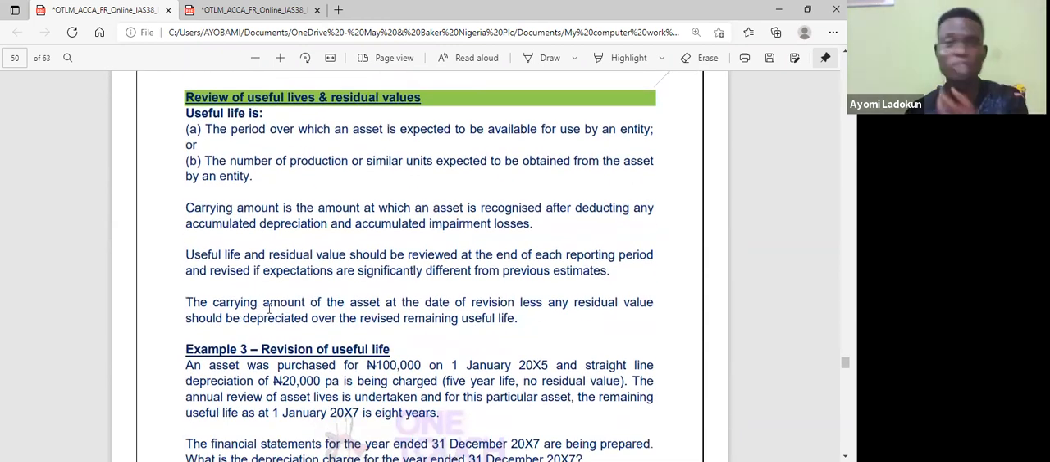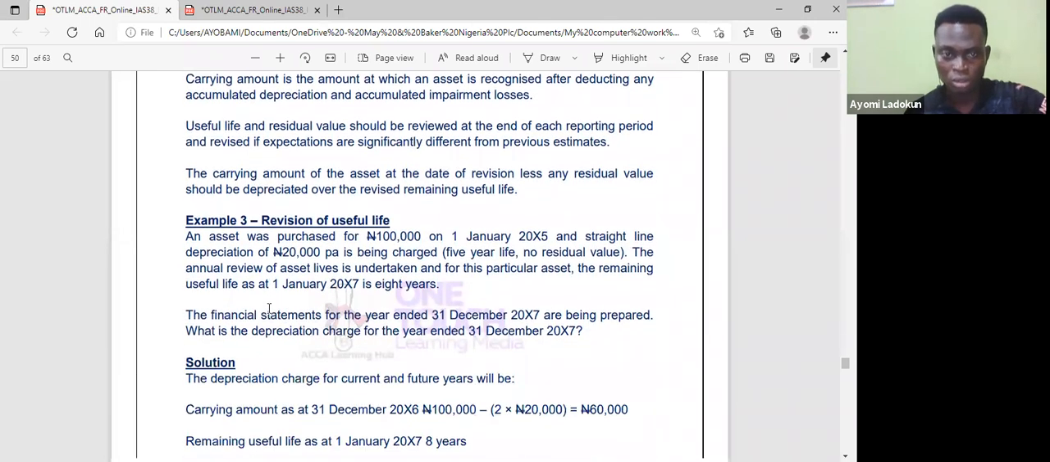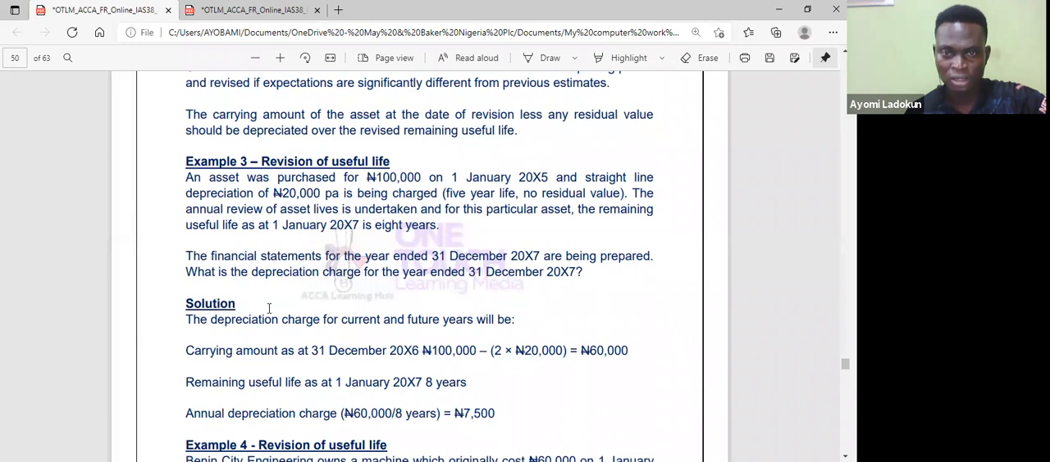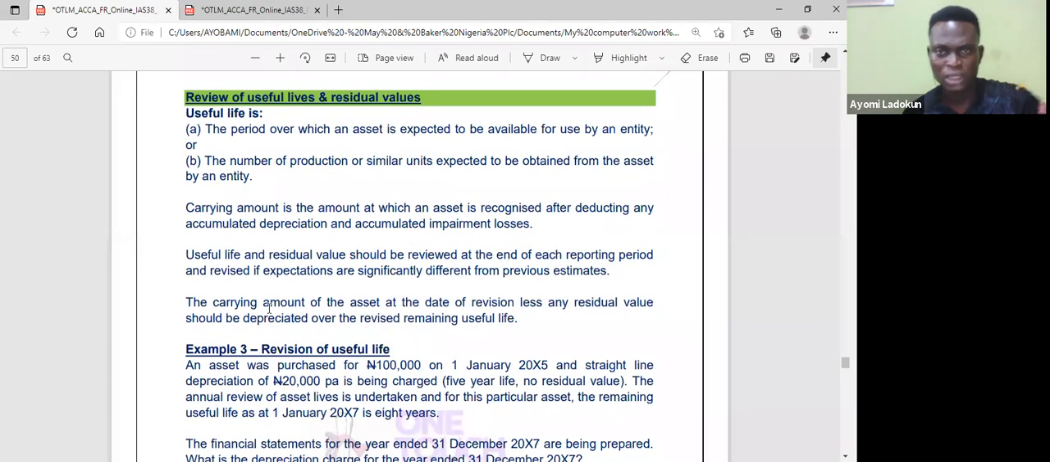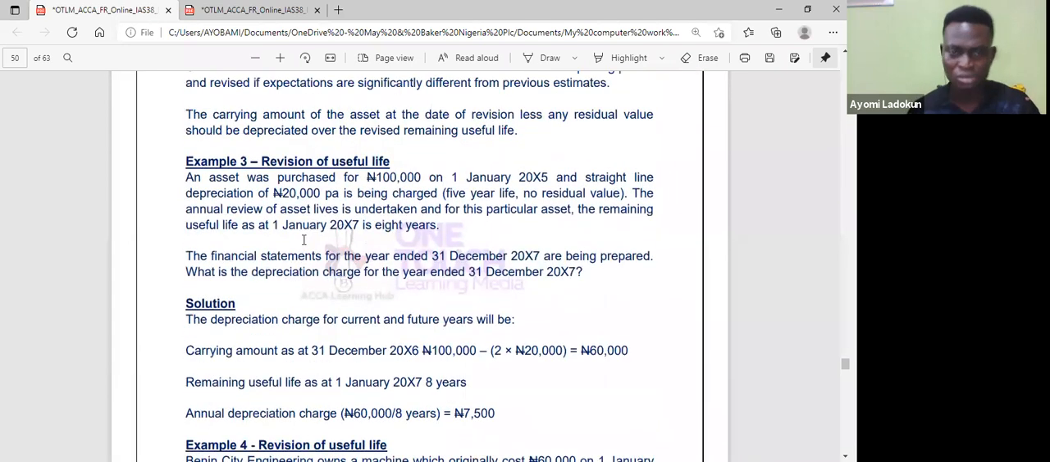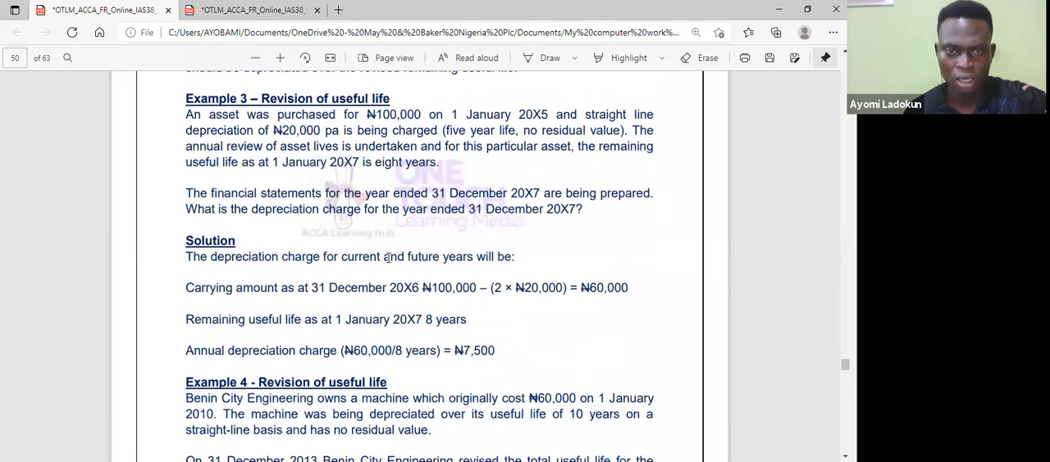Then you talk about useful life. How do you compute the useful life of an asset? Basically, useful life is a matter of judgment, but in determining the useful life, you need to consider the period over which the asset is expected to be available to the entity. Then, for example, for certain machines, you consider the number of production or similar units. So the examiner won't really bother you, except they ask you what are the factors to consider in determining the useful life of an asset. Okay, so let's take a look at this question.